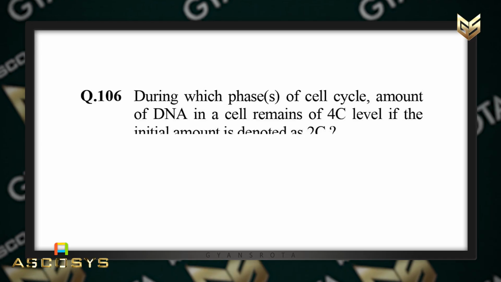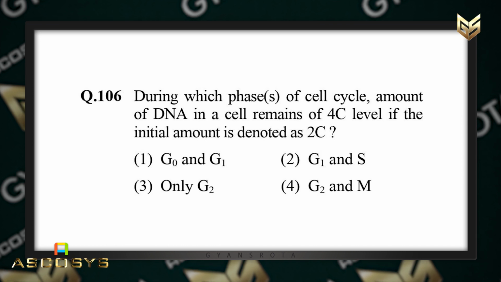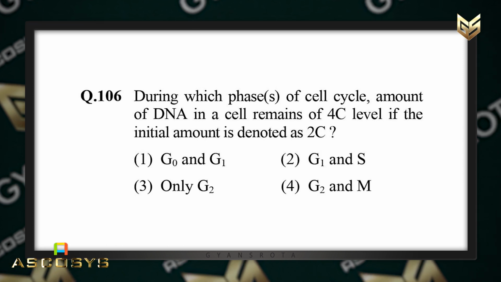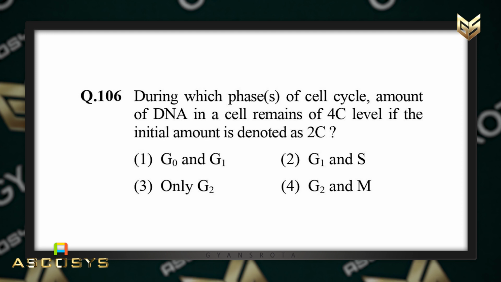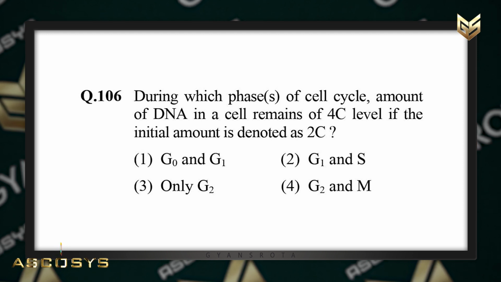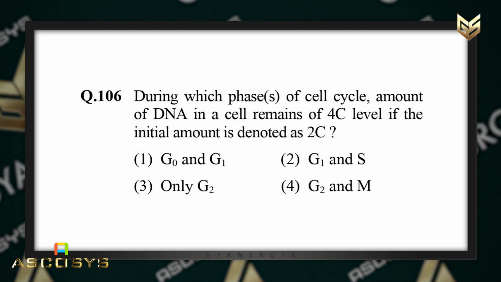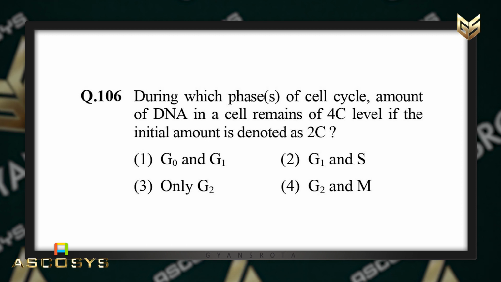You can see here, during which phase of cell cycle does the amount of DNA in a cell remain at 4C level if the initial amount is denoted as 2C.